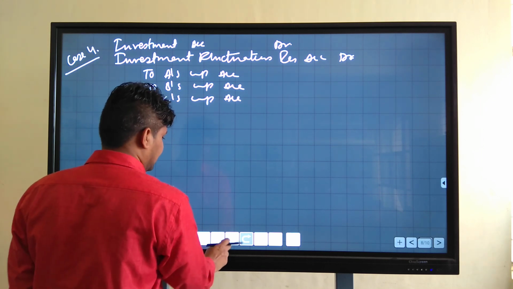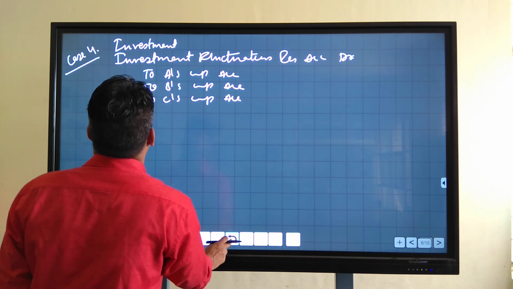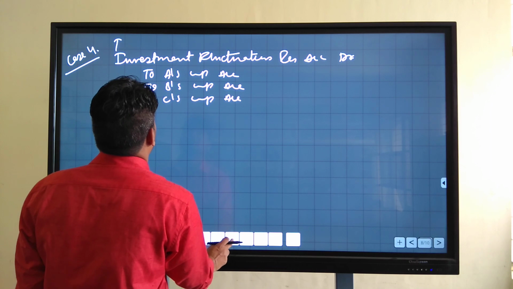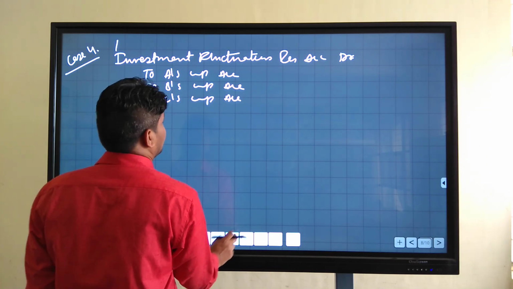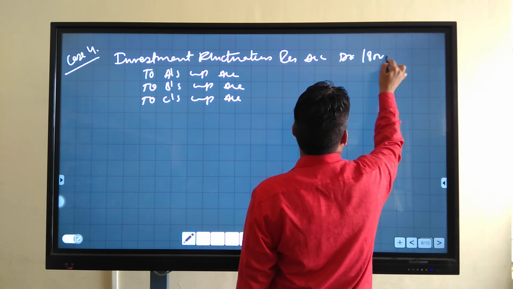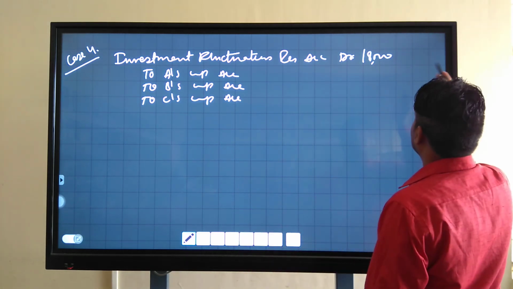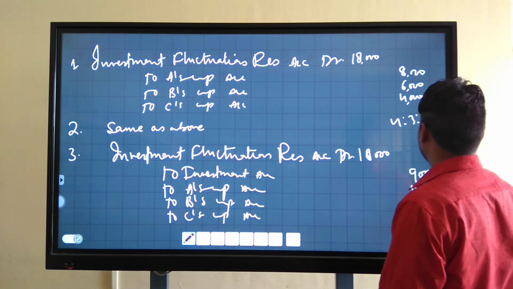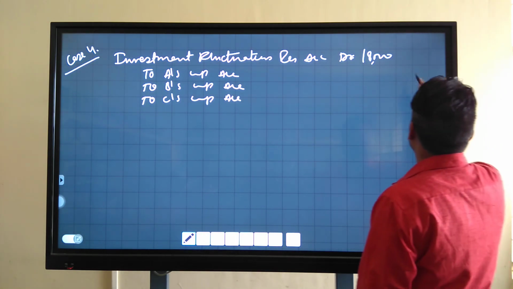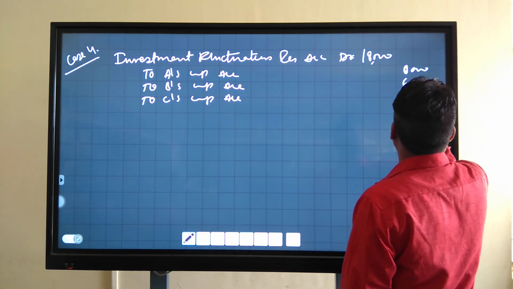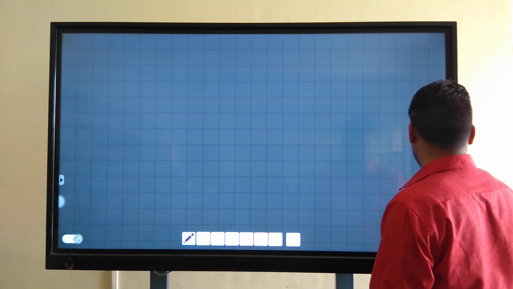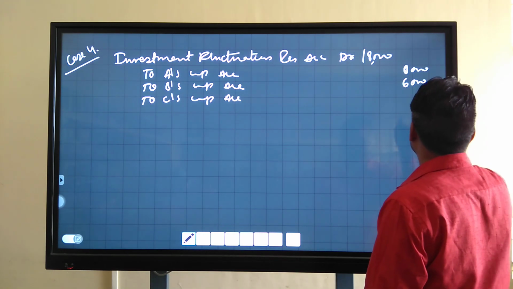It is the second entry, it is a sufficient entry. Investment fluctuation reserve account debit 18,000, and we will distribute accordingly 8, 6, and 4.